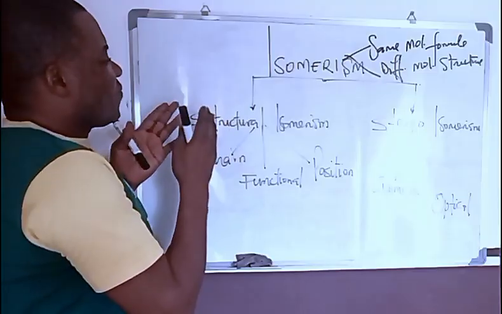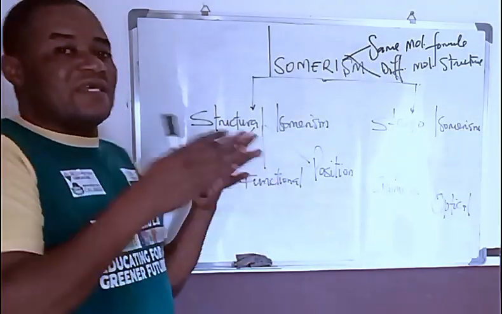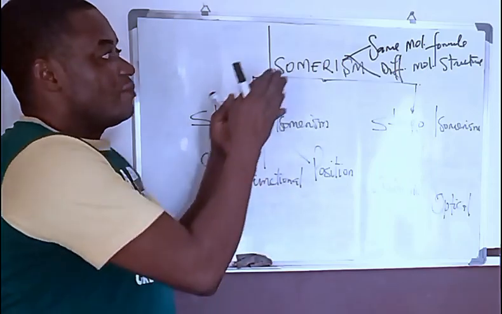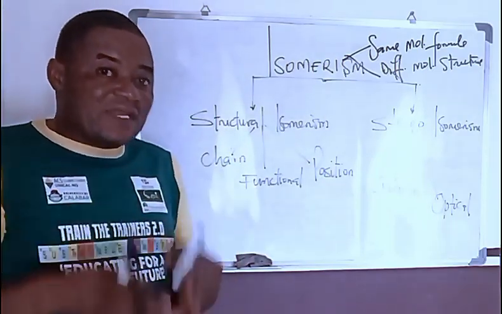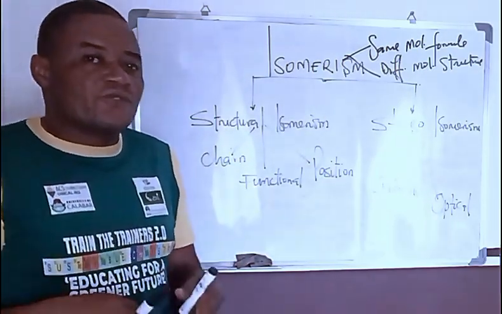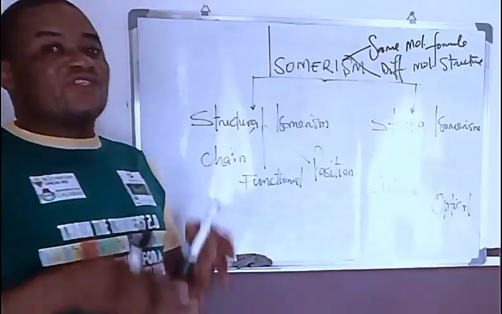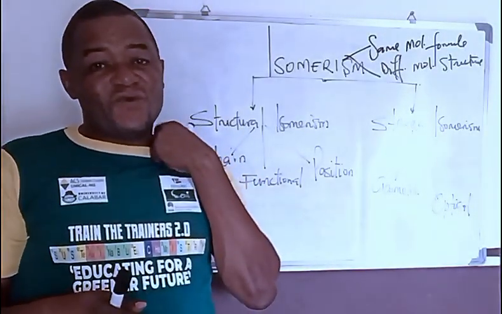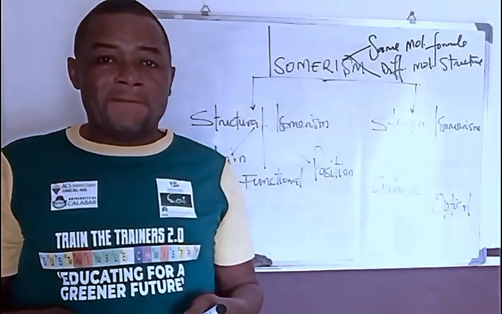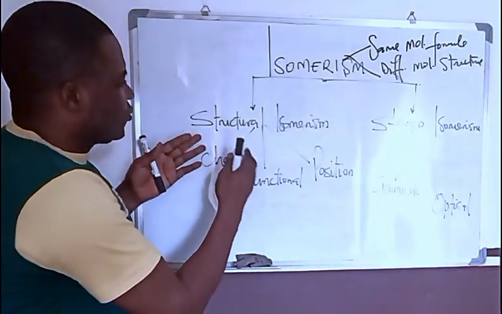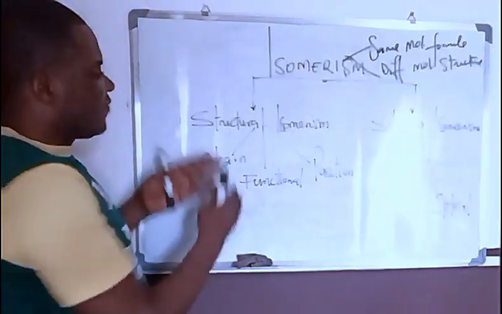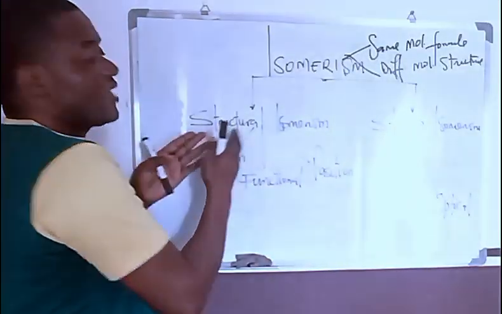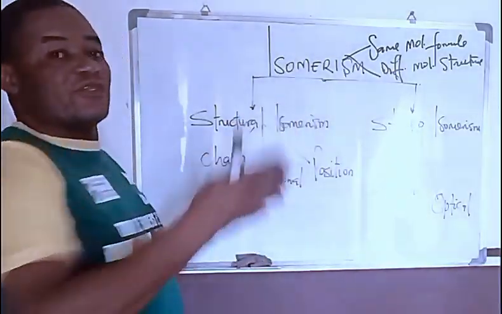So we are looking at the similarity in the molecular formula of the organic compounds, while their structures are different, and their structures are defined basically by the arrangement of the carbon atoms. Now that brings us down to the types of structural isomerism. But before we get here, how about stereoisomerism? Because we said we have structural isomerism and stereoisomerism.